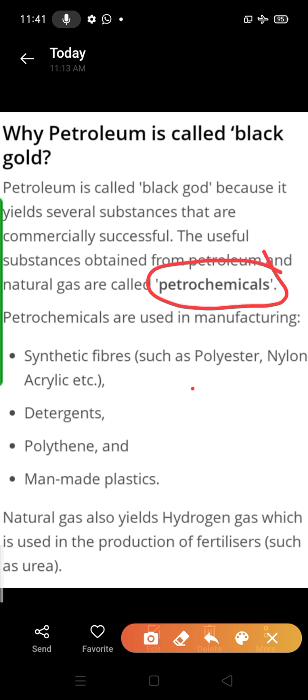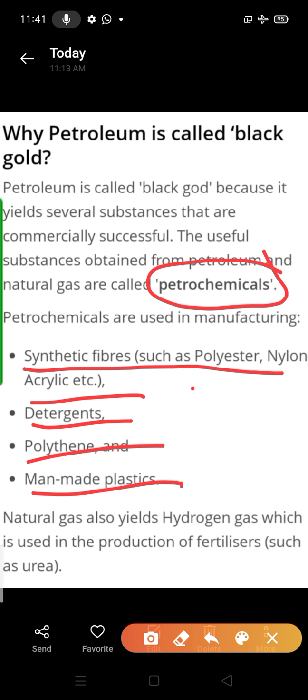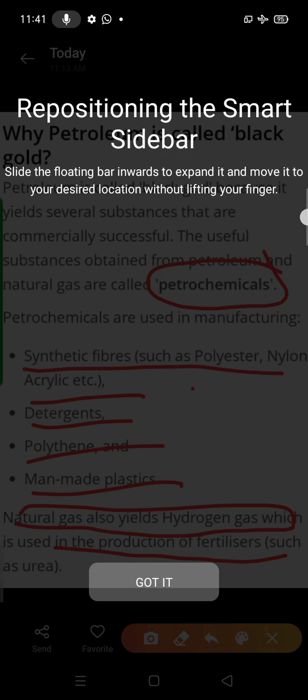Clear? So synthetic fibers like polyester, nylon, acrylic, if you remember in that chapter also we had discussed that these are the synthetic fibers we extracted from the petrochemical material we get from petroleum also. Okay, so detergent, polythene, man-made plastic, they all need petrochemicals for their manufacturing. Okay, natural gas also yields hydrogen gas, which is used in the production of fertilizer like urea.